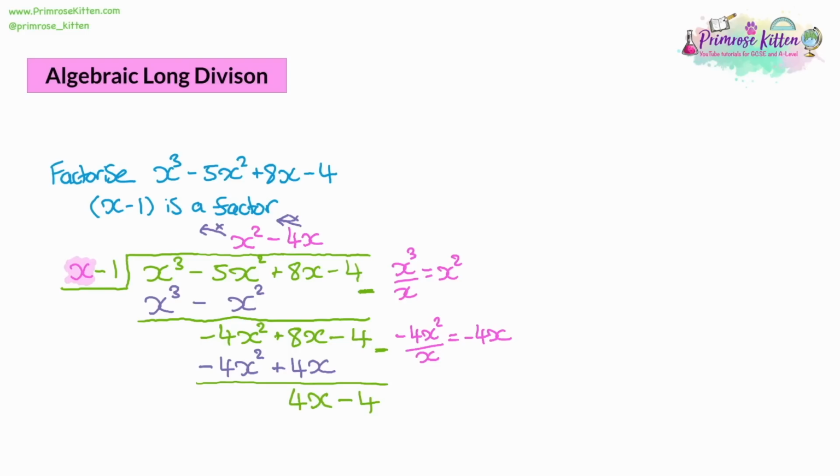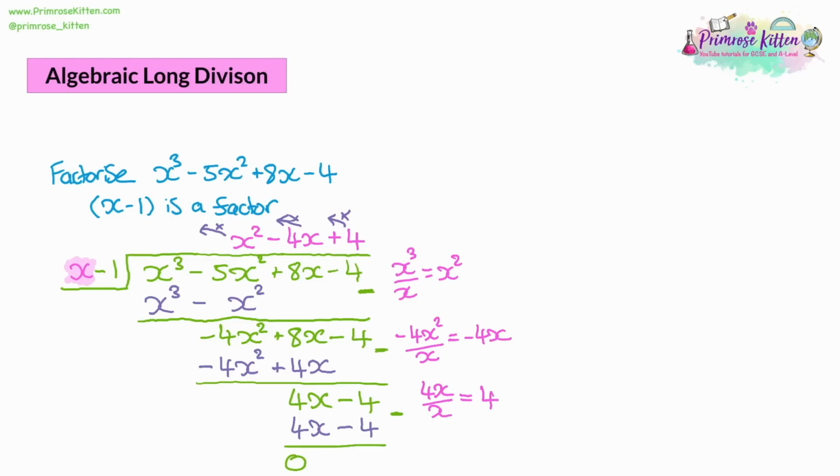Then we repeat the process again. Now we've got a 4x left over at the start. We divide that by x, and that gives us 4, so we write in 4. We bring that back to the front, and 4 times negative 1 is negative 4. We then check how much we've got left by taking them away, and you can see now that we're going to have 0 left over. So we have finished. If you have 0, that proves that it's a factor. There's no remainder. If you got an answer that wasn't 0, that would be a remainder, and it means that what you have isn't going to be a factor. So now it's proven that x minus 1 is a factor.